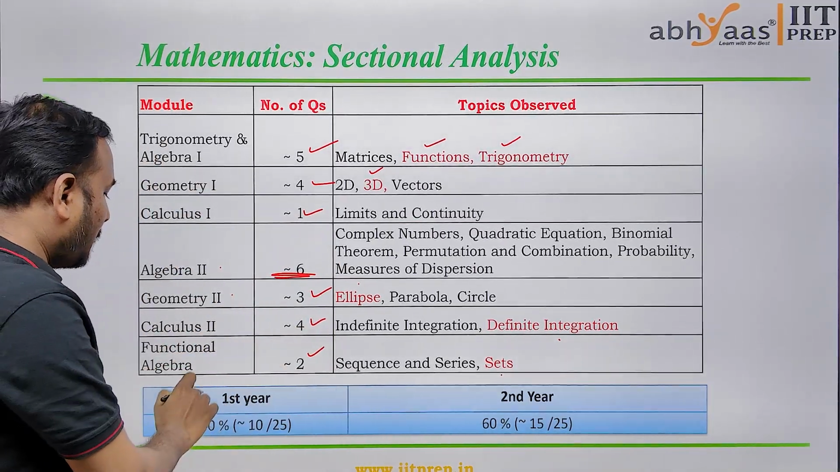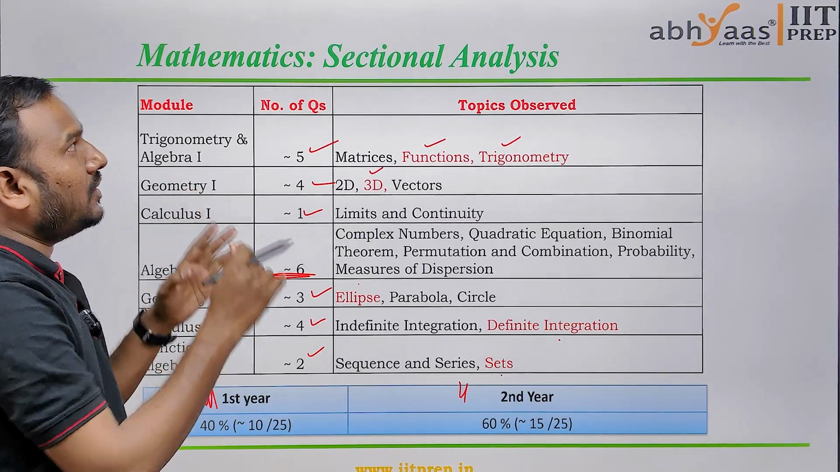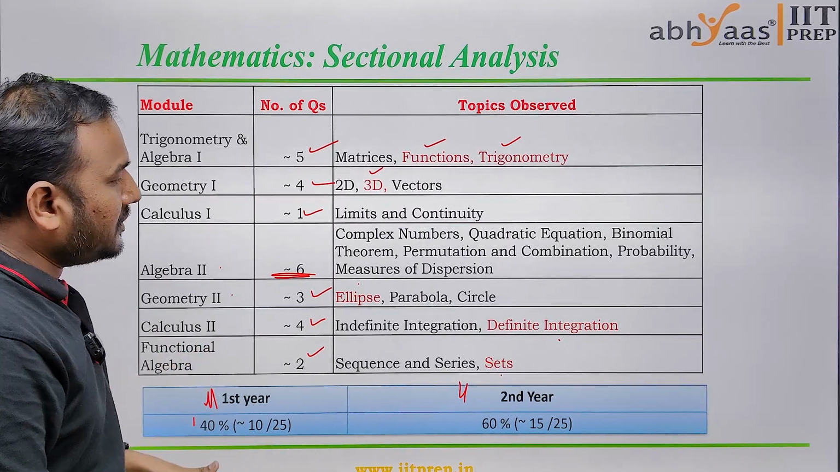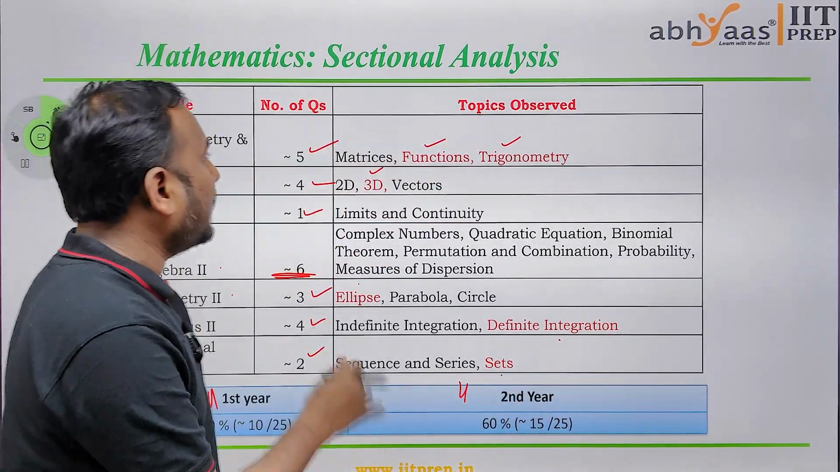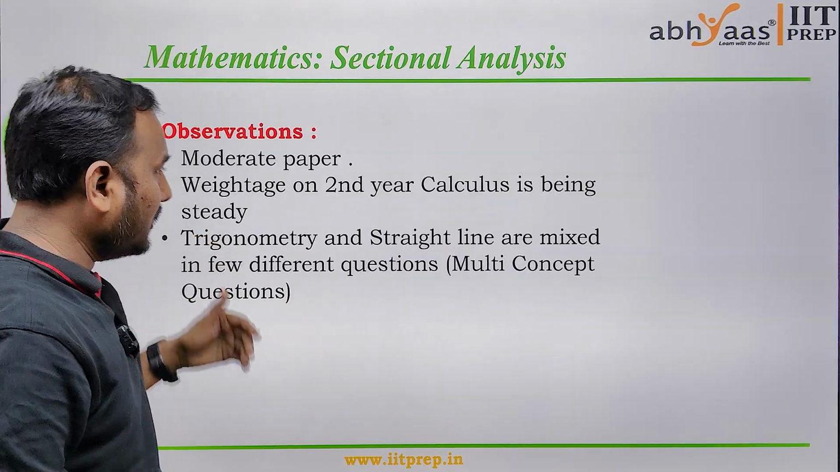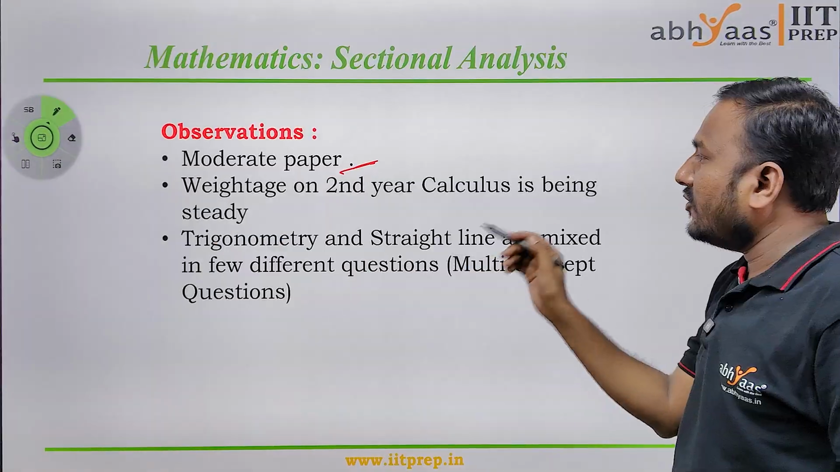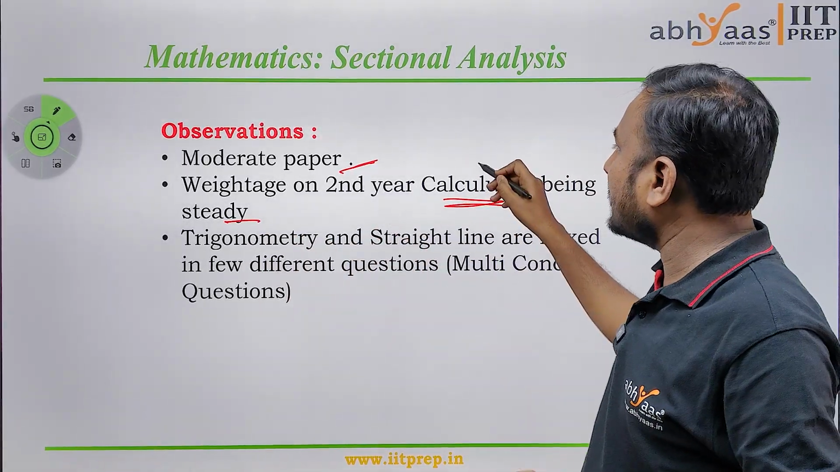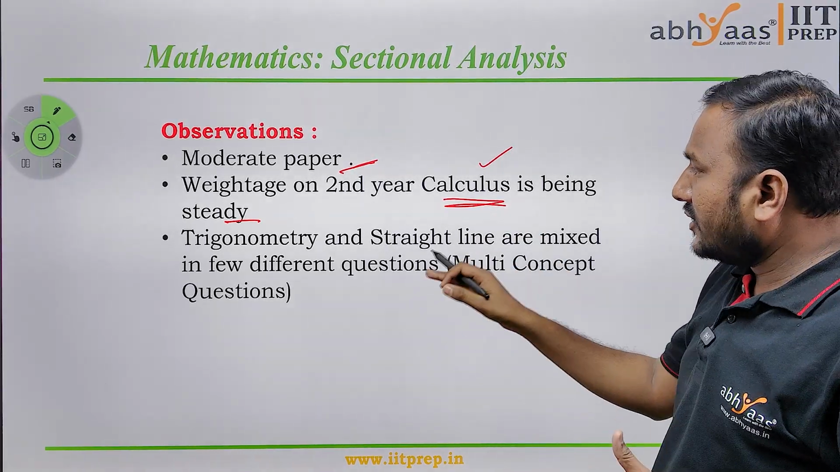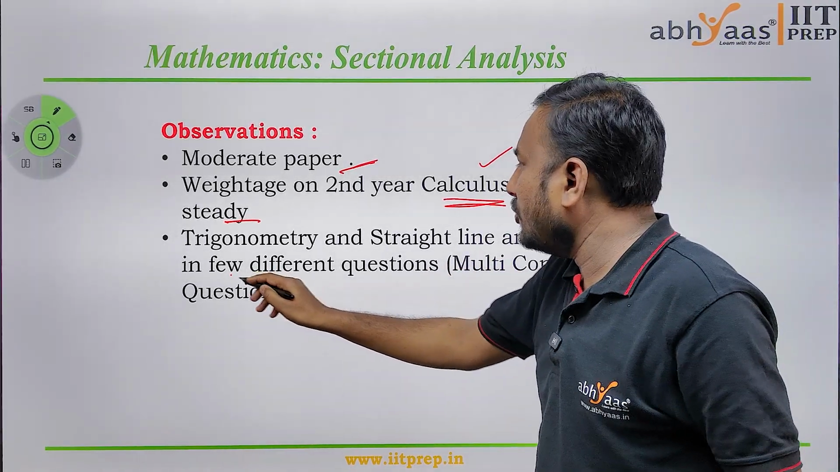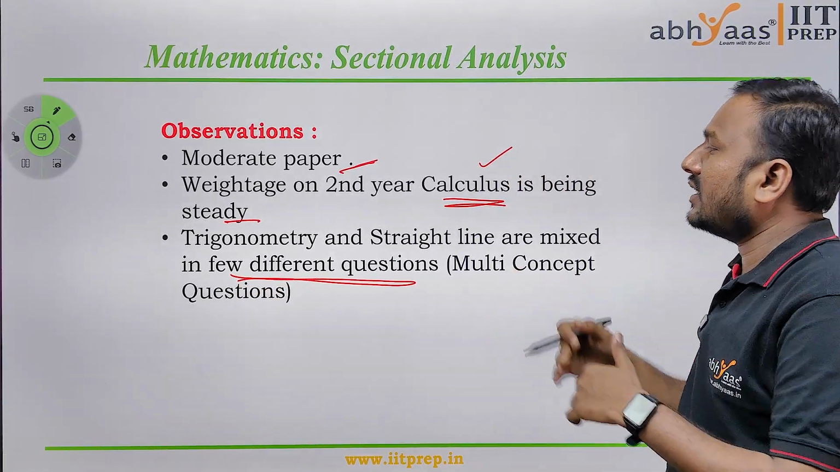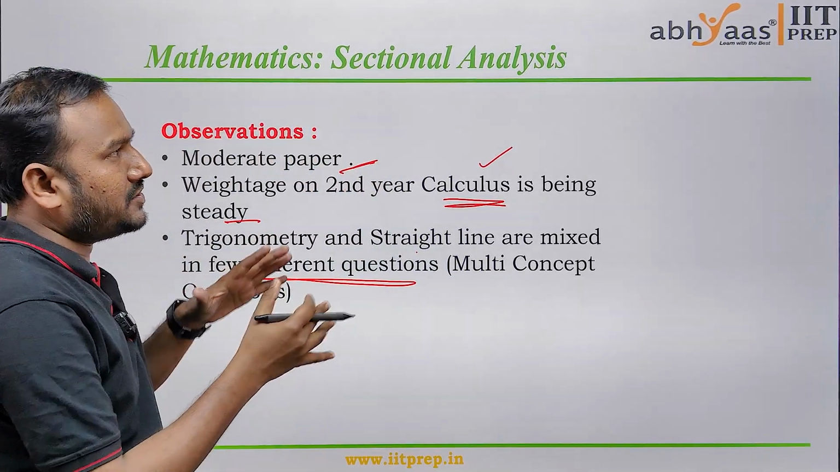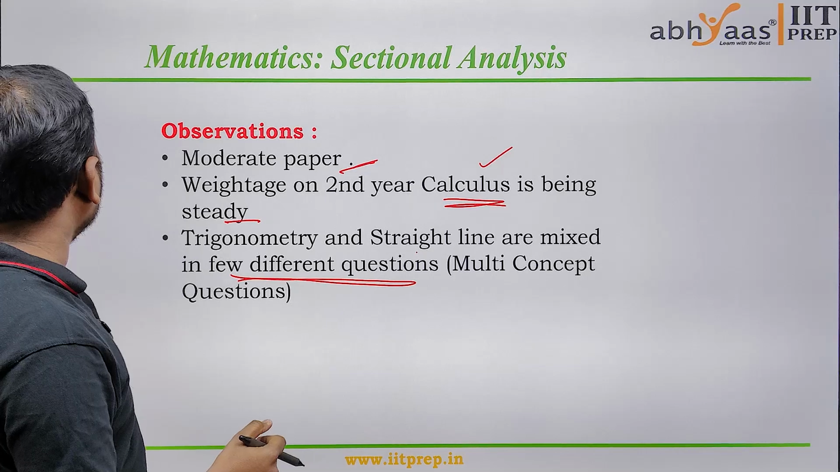And when you see the first year and second year syllabus in the mathematics part, 40% of the weightage was given to the first year and 60% to the second year. Overall, the math paper is moderate only. The weightage of second year calculus is the same, calculus maintains the same type of weightage, and trigonometry and straight line are mixed. A few different questions are given, like trigonometry and straight line. This type of questions is observed in the mathematics sectional analysis. So the paper was a moderate paper.